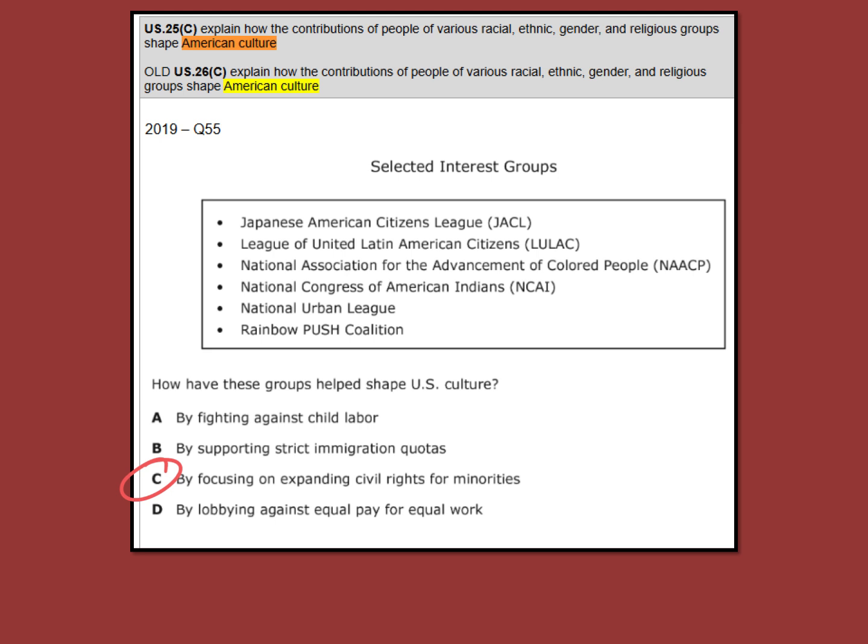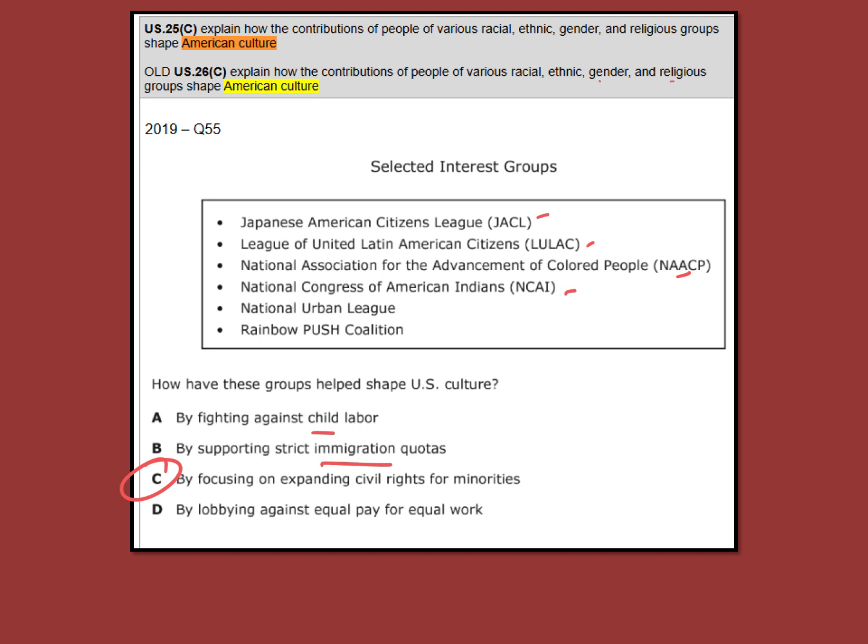very broad. It explains how the contributions of people of various racial, ethnic, gender, and religious groups shape American culture. We don't teach you every single one of these. That would be impossible. But basically, reading about it, looking at them, you can see clearly they're fighting for something specific. And it's not child labor. It's not immigration quotas. Some of these might be, oh, that's Japanese immigration quotas. It's not what an immigration quota is. That would be the opposite of it.